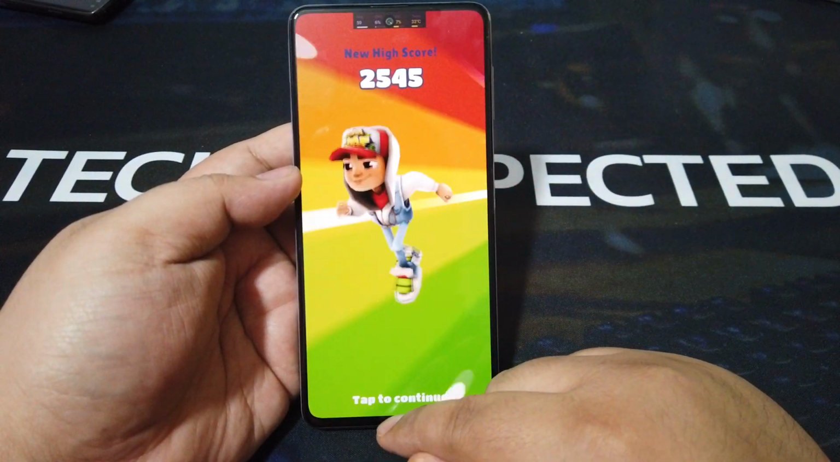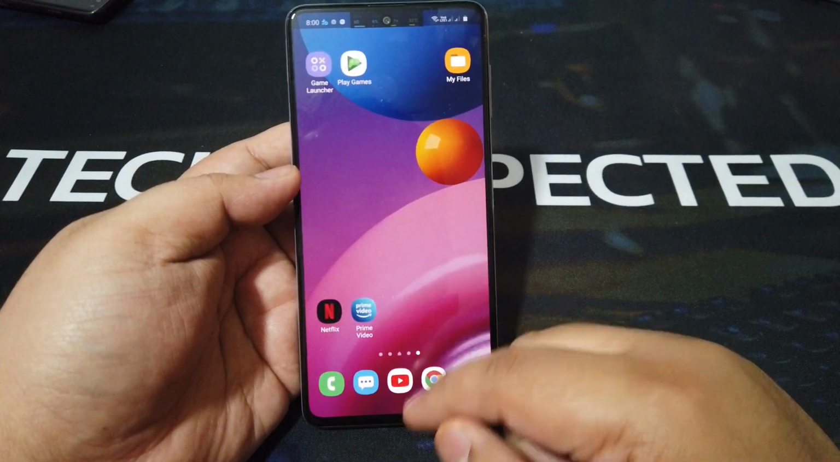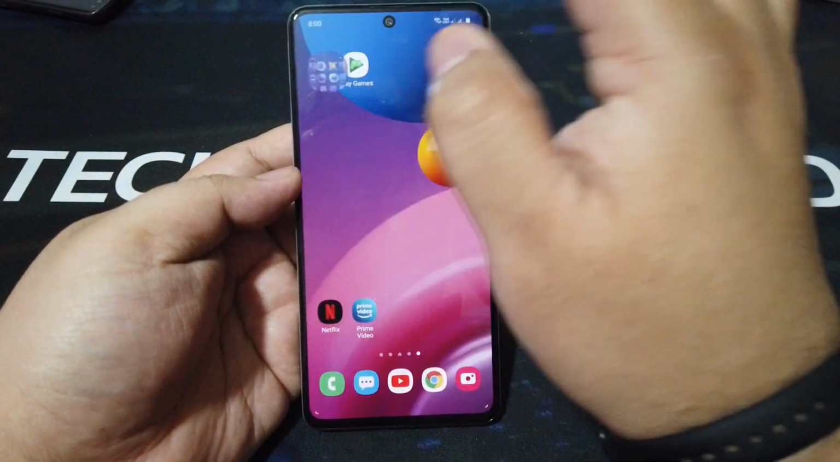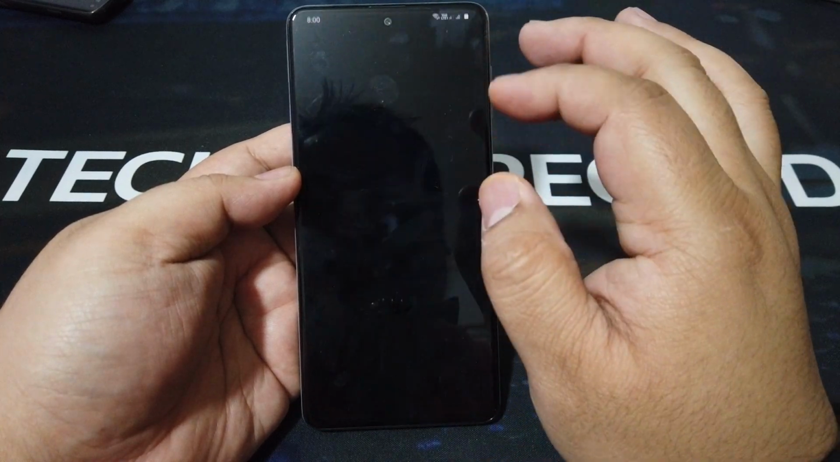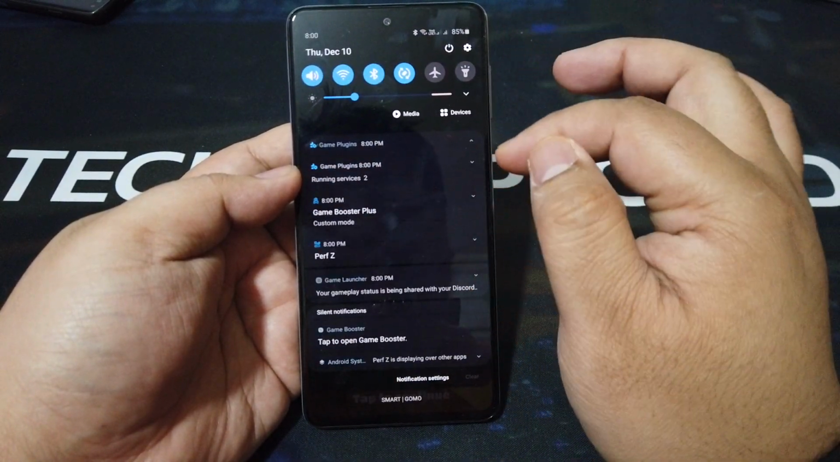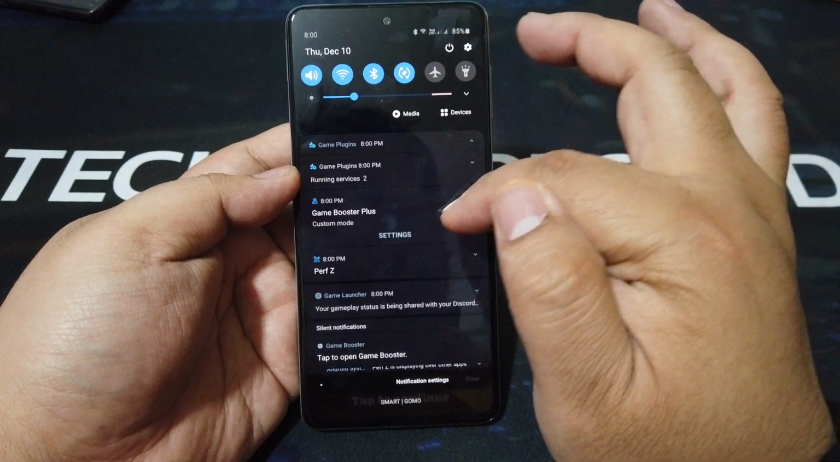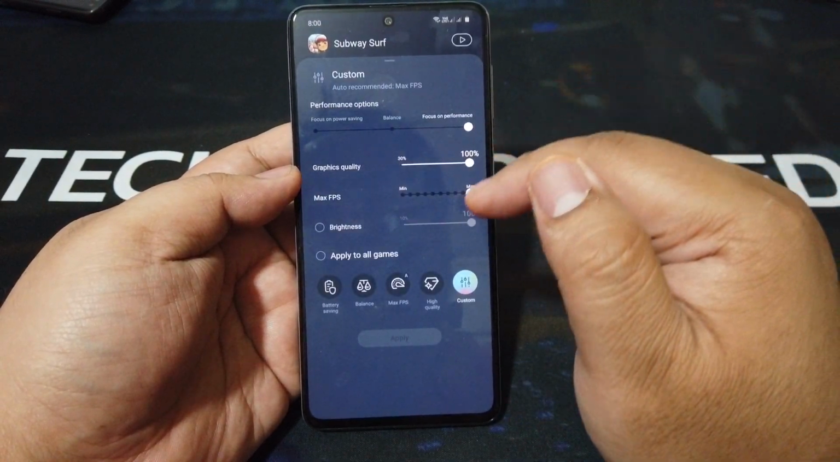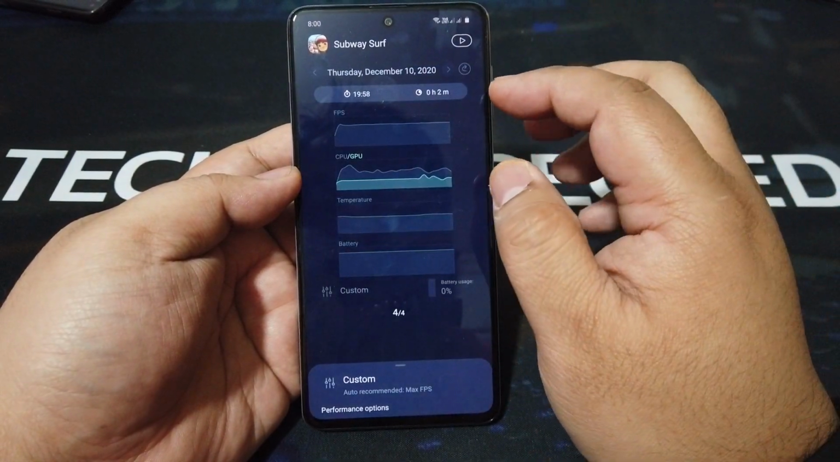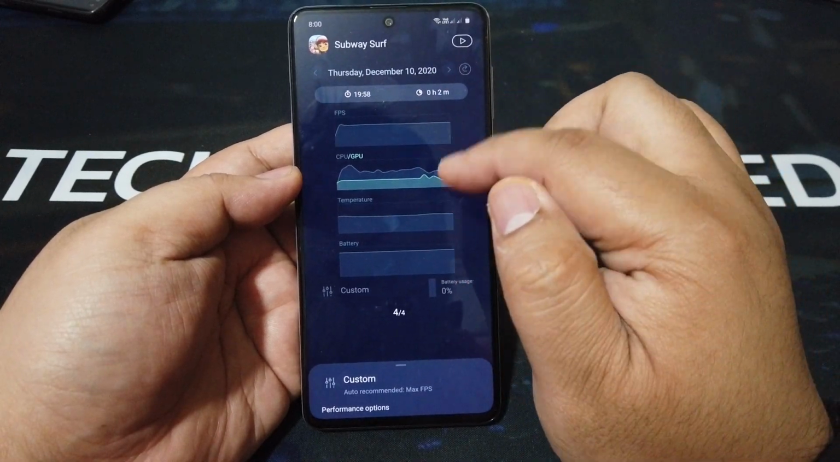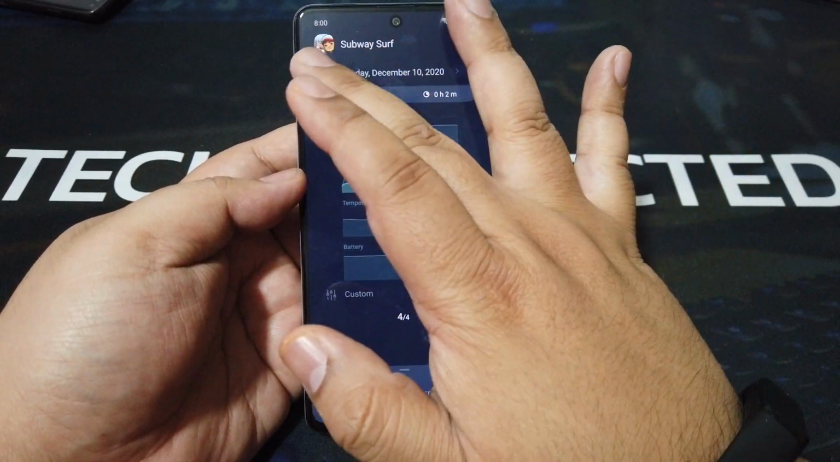So what we can do now is close the game, go to launch the Game Booster settings, and then we'll see the performance of Subway Surfers.